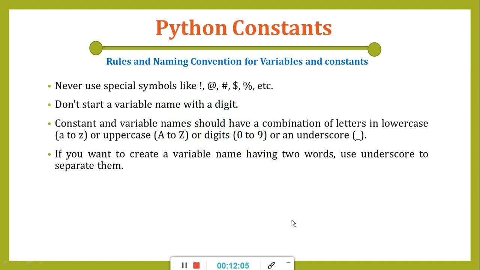Then never use any special symbol like @ or hash, dollar, etc. If you try to use these, it will generate an error, because these are not valid symbols for naming a particular variable or constant. The only special symbol that we can use is underscore. Other special symbols we cannot use to give a name in Python.